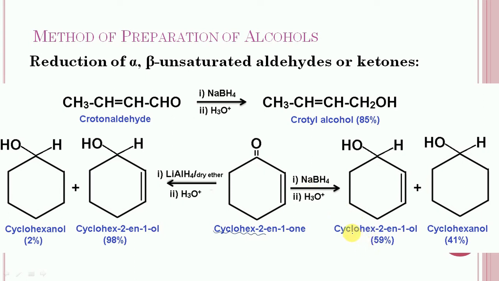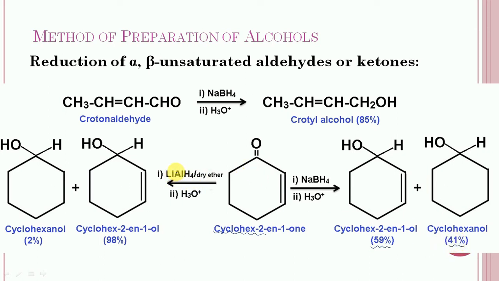The first one, in which only the reduction of the carbonyl group takes place, is cyclohex-2-en-1-ol, and it is 59%. At the same time the second product will also get formed. In that case, the carbon-carbon double bond is also reduced, and it is cyclohexanol, 41%.